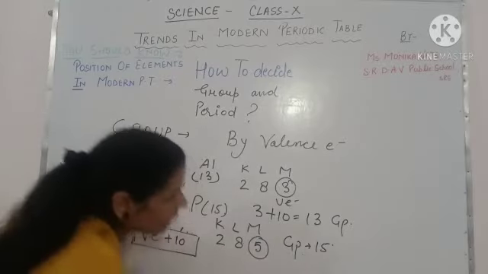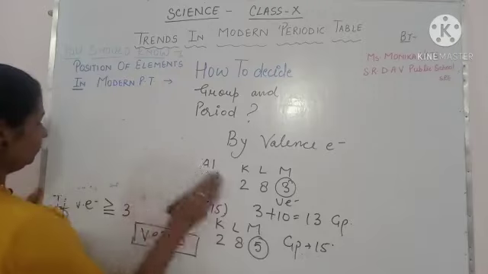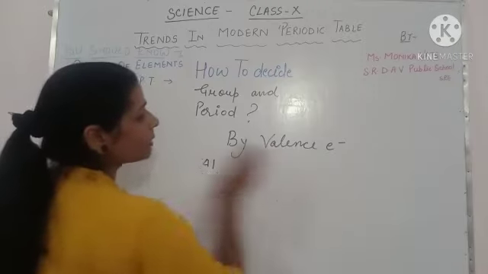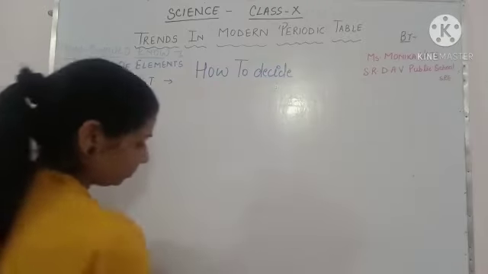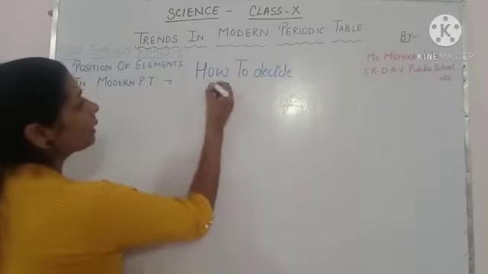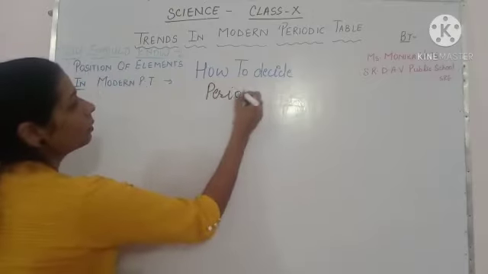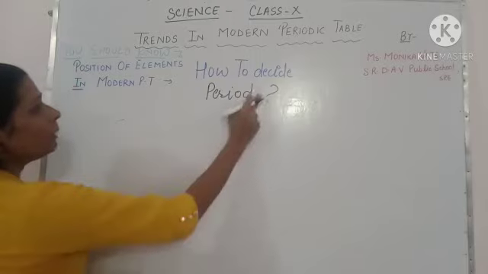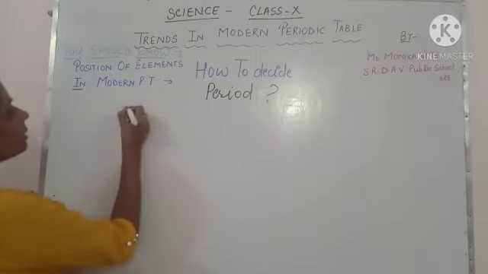Now, we will decide the period. How to decide the period? Period कैसे decide होगा?